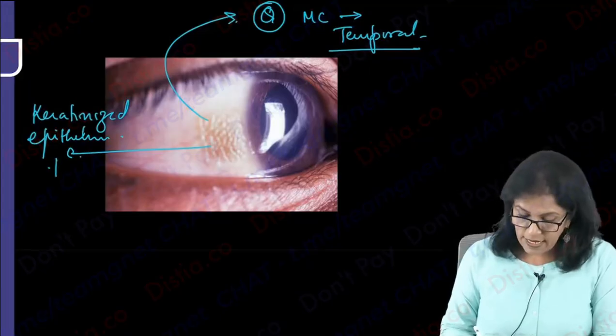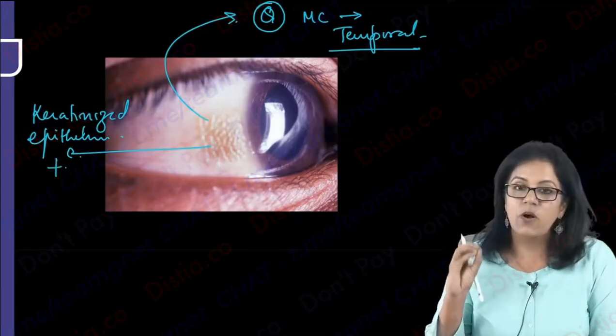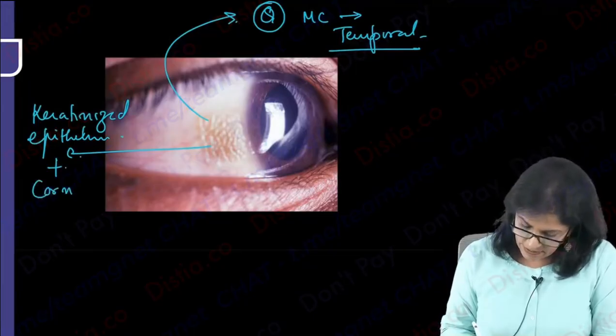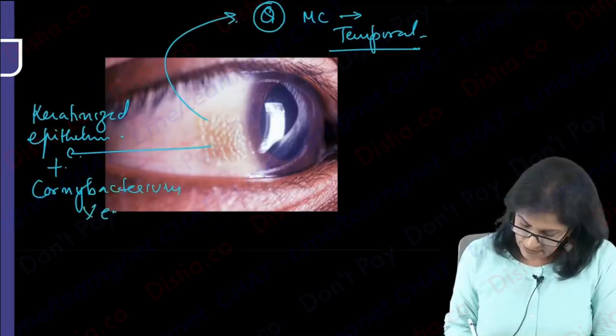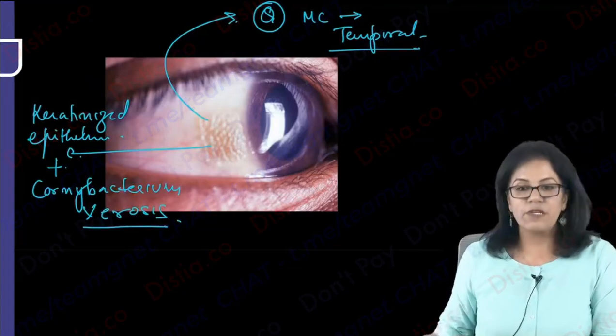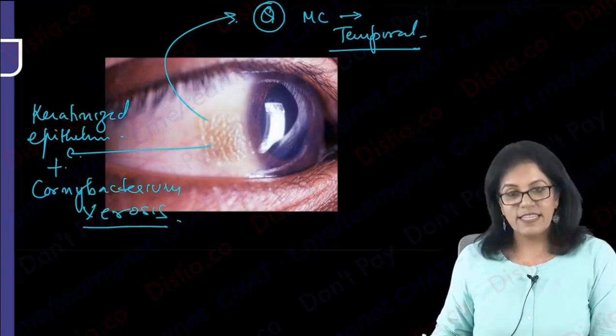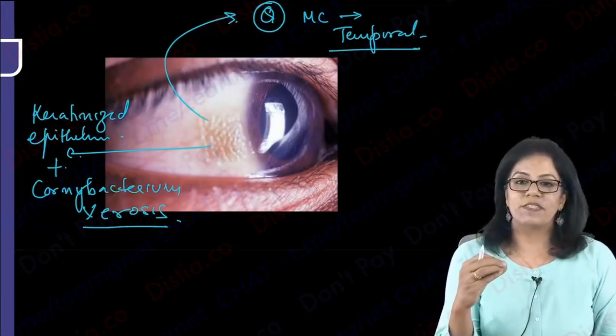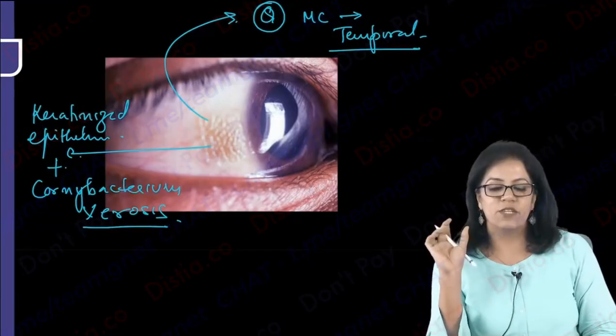Right? Along with that, there is infection by Corynebacterium xerosis. Hope you're noting down. Okay, so this is your Bitot spot. Then they have also asked another question, which is the earliest feature of vitamin A deficiency. Here we will answer nyctalopia.